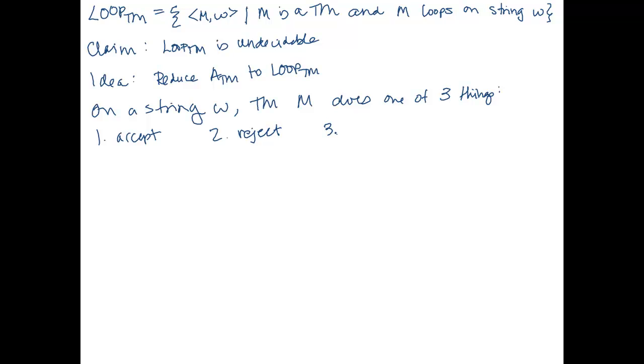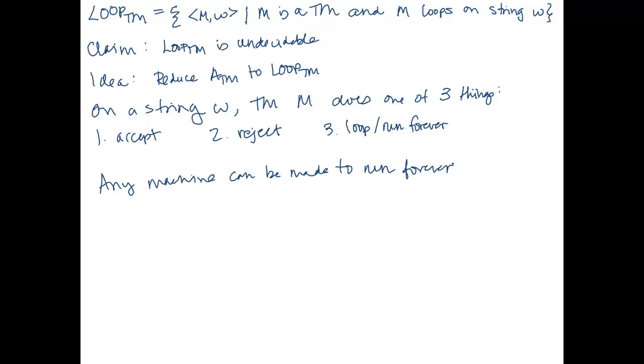Or three, it could loop, which is the same thing as running forever. Notice that any machine can be made to run forever.